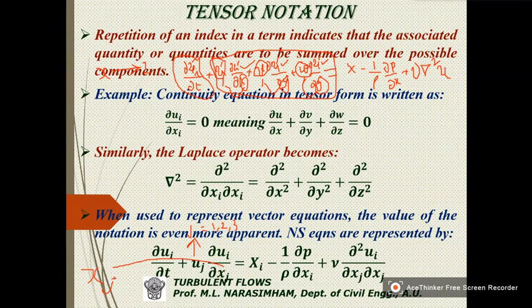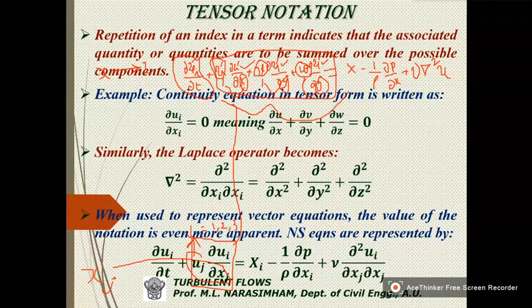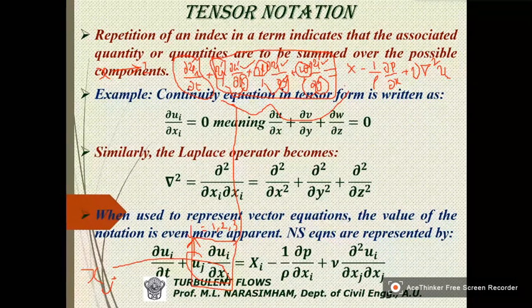So that means it is to be repeated. So this term, therefore, is split into these 3 terms. And this x is written as xi, and this p is constant.